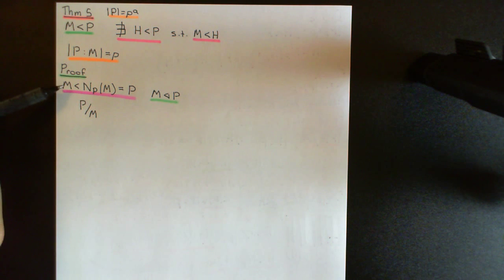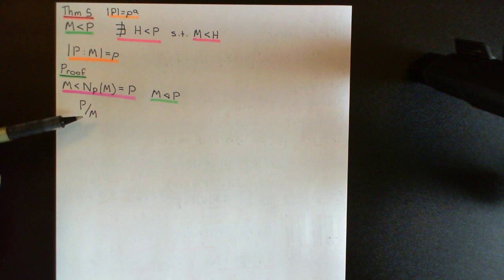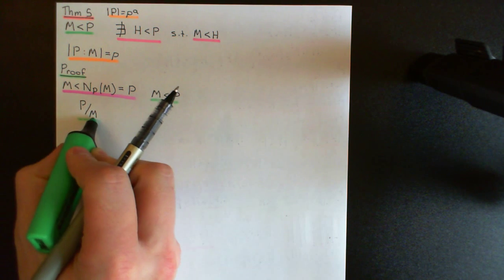So there are no proper subgroups that properly contain M. So by the correspondence theorem, there can be no subgroups of this other than the improper subgroup, which corresponds to P, and the trivial subgroup, which corresponds to M. If there was a more interesting subgroup, then that would correspond to some subgroup that was properly in between the two, which cannot exist because M is a maximal subgroup.